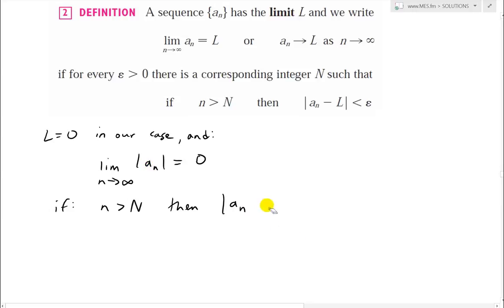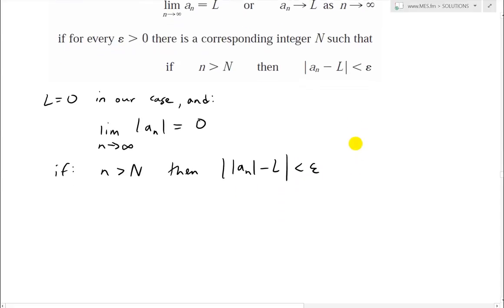Or in fact, to be more complete, we'll write this as the absolute value of a_n minus L less than epsilon, but this becomes the absolute value of a_n minus 0. So the 0 just goes away, which equals the absolute value of a_n, which is the same thing as writing the absolute value of a_n less than epsilon.